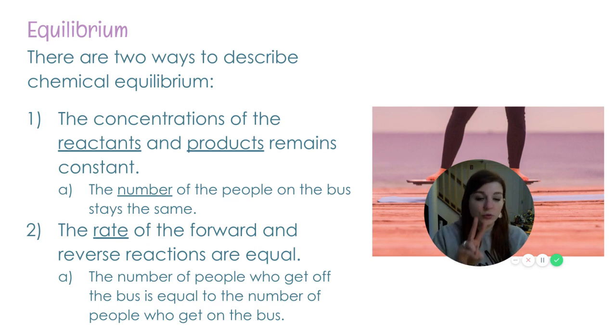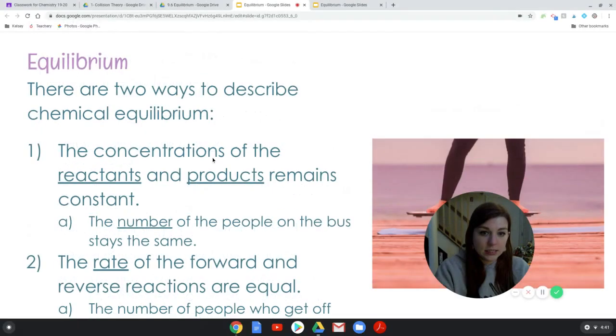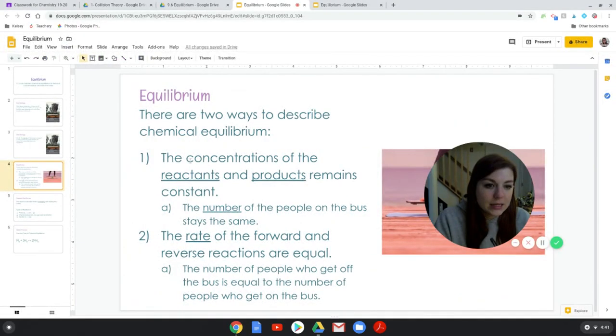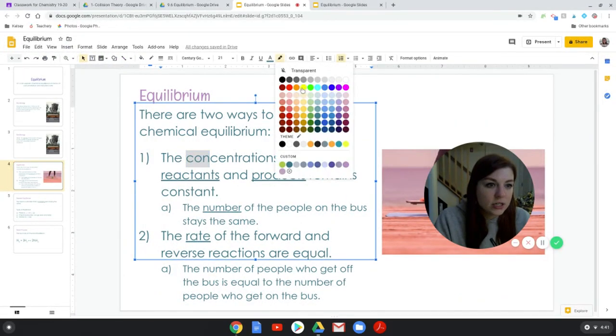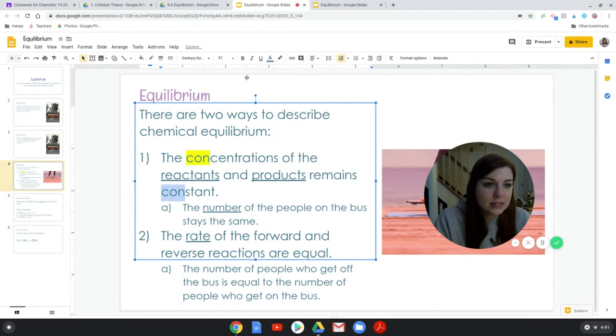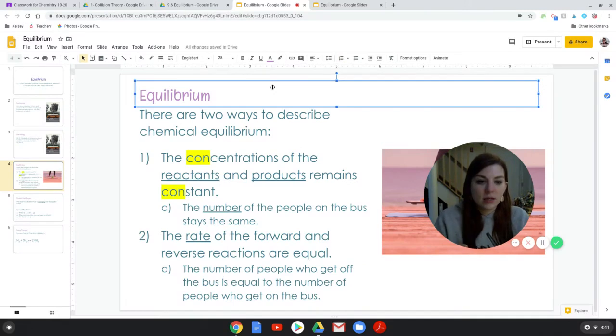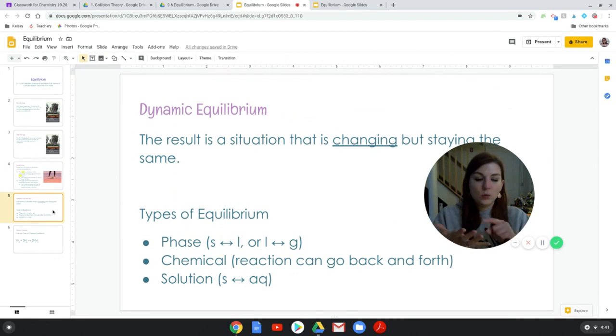Okay, so you need those two things. Rates are equal and concentrations are constant. If you want to go in and highlight this, concentration is constant. That would be something to think about, okay? And then 3 types of equilibrium. We have phase, solution, and chemical. And they're all kind of similar in that the rates of whatever is happening, the forward and the reverse, need to be equal to each other.